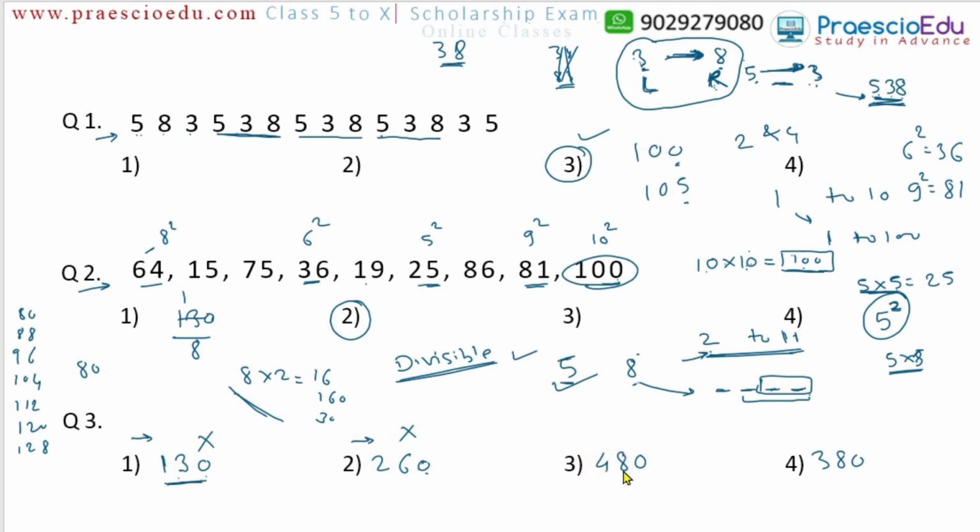Now 480. Yes, 48 comes in the 8 table, and the 6 and the 0 as it is, so it can be divisible. 380: this 38 cannot be, because 32 is a multiple of 8, in the table of 8. But after 30, directly 40 comes. If there were 400, it could be divisible, but 380 cannot be. So our only option is 480, which can be divisible by 8, and all are divisible by 5. So 8 can divide only 480, so this option is the correct one.